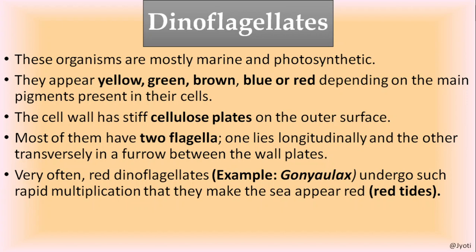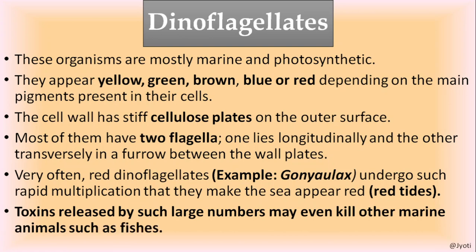They undergo rapid multiplication and they make the sea appear red. So when the tide is produced in the sea, that tide appears red. This is called red tide. This is very important. What is red tide? How is it formed? And what is its effect?